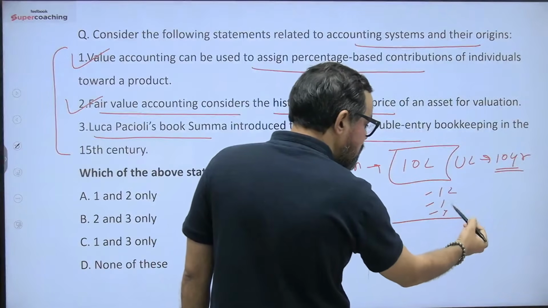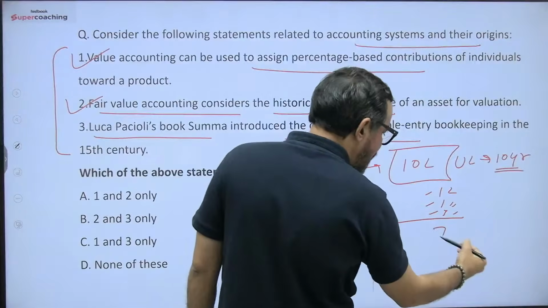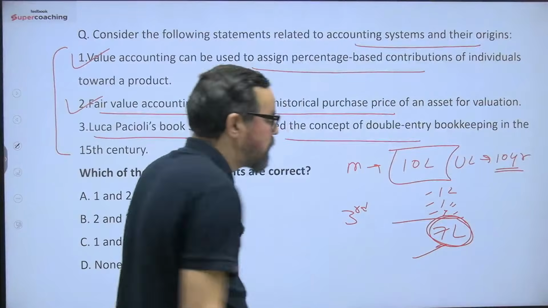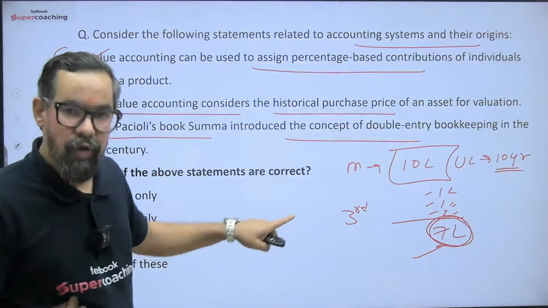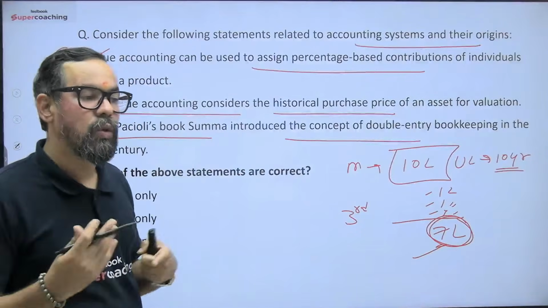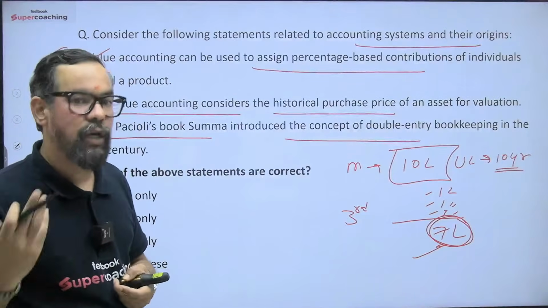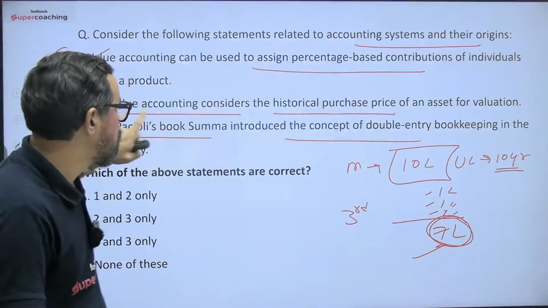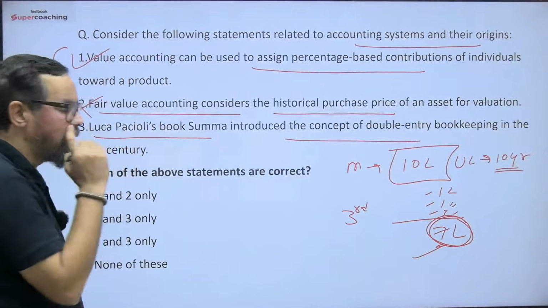As per historical cost, the value of this machine is 7 lakh, which we actually use in accounting. But when companies go through any sort of merger or acquisition, we apply fair value accounting. So the fair value accounting statement is wrong, okay.